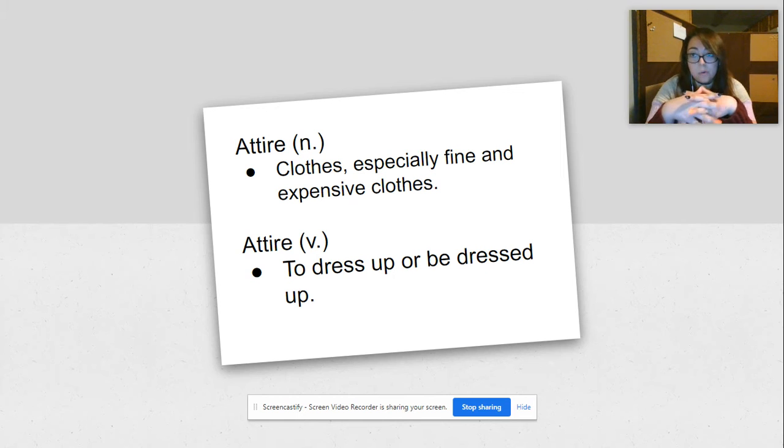Attire as a noun means clothes, especially fine or expensive, hence why they use the example of a wedding, because usually when you go to a wedding, you buy some fancy clothes, you have the bridesmaids' dresses, the tuxes, everyone wears suits and dresses most of the time. I know it's getting more popular for people to do themed weddings or casual weddings, especially since COVID hit. And attire as a verb is to dress up or be dressed up.